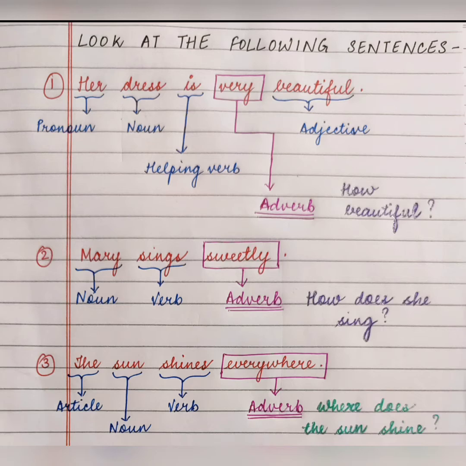The word everywhere tells us more about the word shines. कहाँ कहाँ shine करता है? Where does the sun shine? Everywhere. So it is describing the word shines. Everywhere describes the verb shines. So it is an adverb. अगर हम क्वेश्चन पूछते हैं where does the sun shine, we get the answer everywhere.